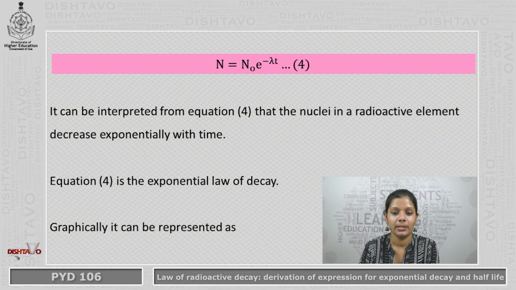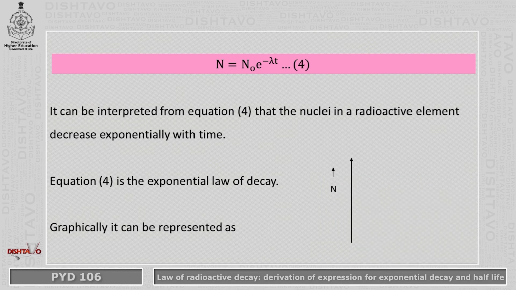Graphically, it can be interpreted as follows. On the y-axis, we have the number of nuclei that are present at any instant of time t. On the x-axis, we have the time, and if N0 is the number of nuclei that were present initially, then the exponential curve shows us that the number of nuclei decrease exponentially with time.